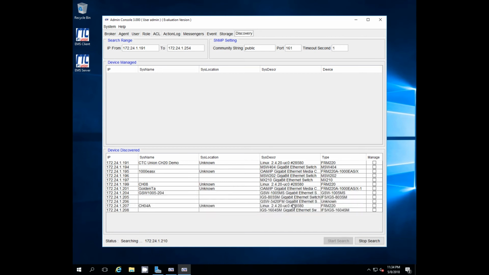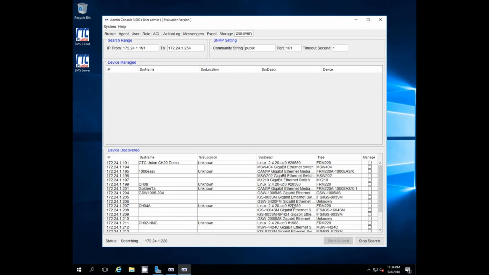Discovery goes out and looks for SNMP agents that are running on the network. So it's also possible to find other devices as well as CTC Union devices.